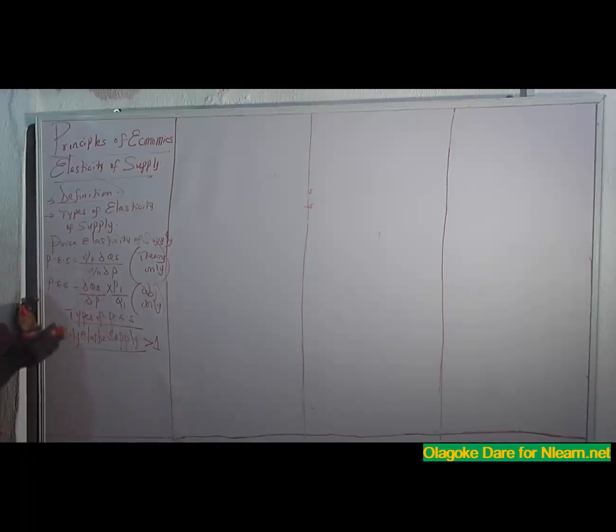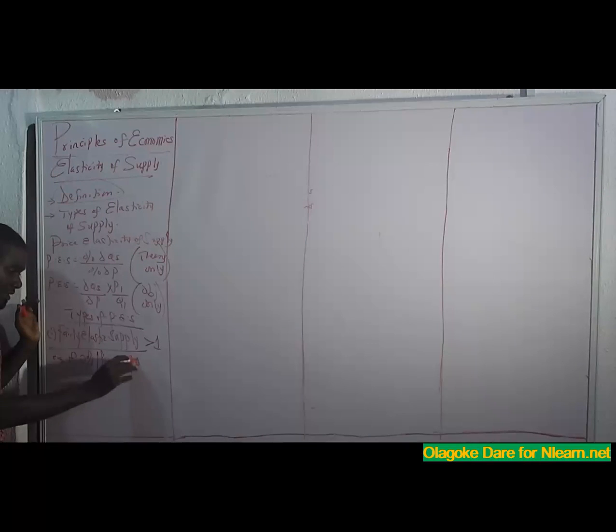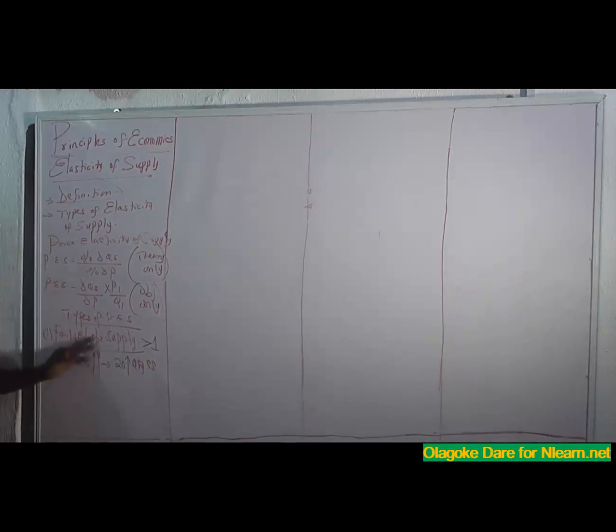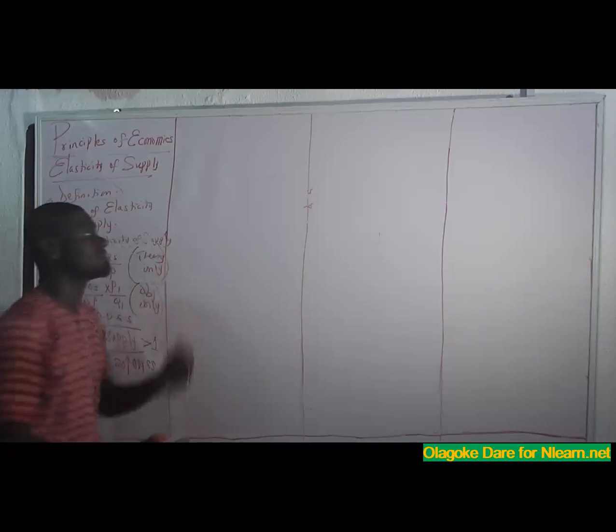When the answer gotten from a question solved is greater than 1, it is a fairly elastic supply. Look at an example. If a 2% increase in price led to a 20% increase in quantity supplied, in this case, the higher the price, the higher the quantity supplied. Law of supply. So if a 2% increase in price led to a greater change, in this case, it is what? A fairly elastic supply. Look at it graphically.